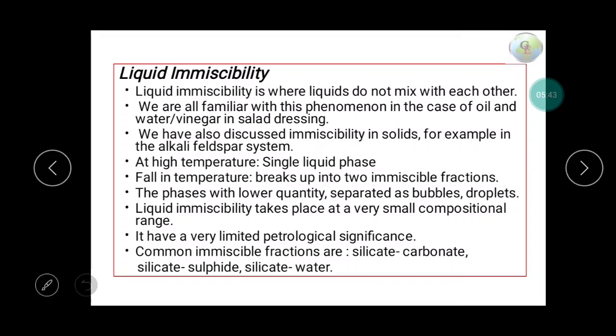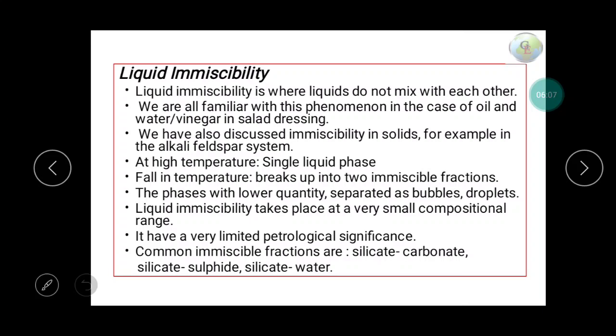The phase with the lower quantity separates as bubbles or droplets. Liquid immiscibility takes place over a very small compositional range, and it has very limited petrological significance. This means liquid immiscibility has very low significance in the case of differentiation.